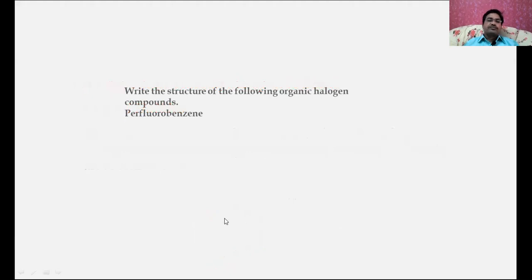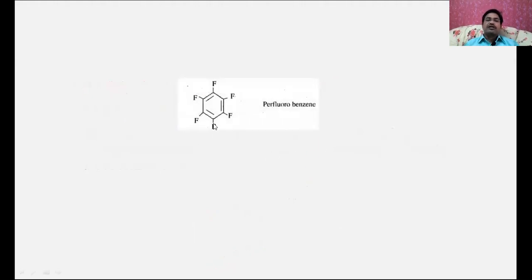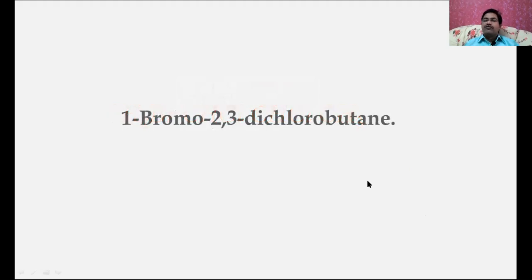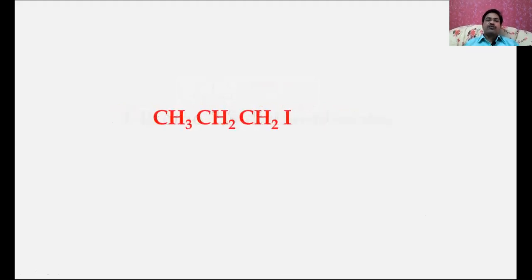Now, let us see some exercises. Can you write the structure of the following organic halogen compound? That is perfluorobenzene. Can you write the structure? This is nothing but the perfluorobenzene. Let us see the other one. Can you name this compound? What may be its IUPAC name? Think about it. Let us tally our answer with this one. This is going to be 1-bromo-2,3-dichlorobutene.